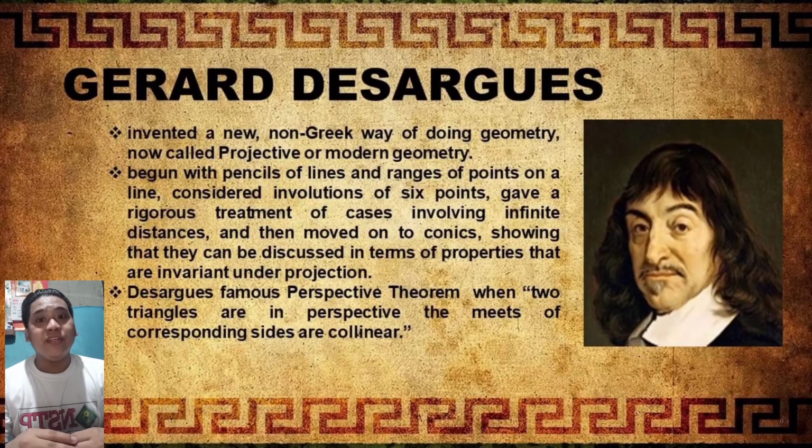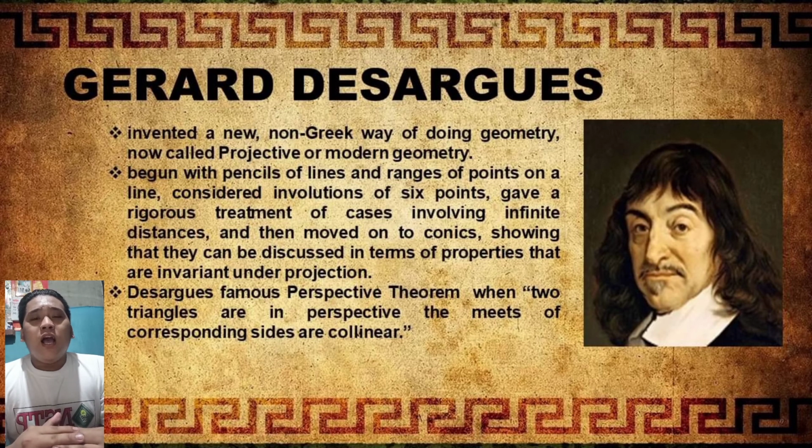Lastly is about Gérard Desargues. Actually, we already tackled Gérard Desargues in our Modern Geometry. But like what is written in the PowerPoint, Gérard Desargues is really the one who invented a new, non-Greek way of doing geometry, and it is called projective or modern geometry, where in our discussion, it began with the pencil of lines. So what is a pencil of lines? A pencil of lines is a collection of straight lines that intersect in only one point.